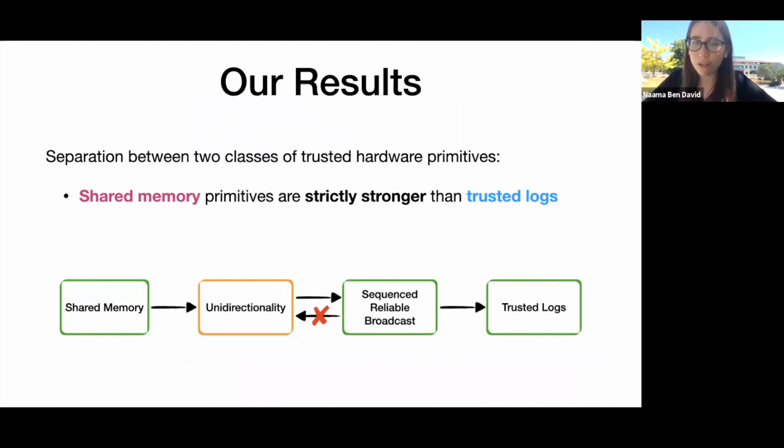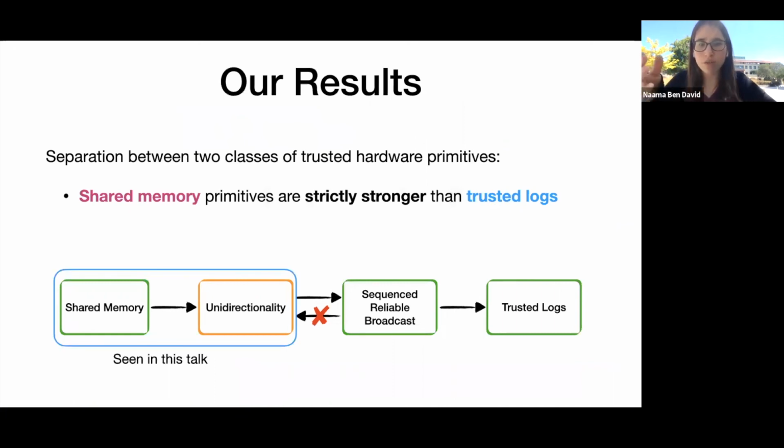So this is unfortunately all I have time for. I showed you this transition, that shared memory can implement unidirectionality. I'll just give you a brief overview of what went into each of the other arrows in this diagram. Showing that sequenced reliable broadcast cannot implement unidirectionality involved a partitioning argument. Basically, we showed that with reliable broadcast, an adversary can still cause a partition between any two correct processes, so that violates unidirectionality.